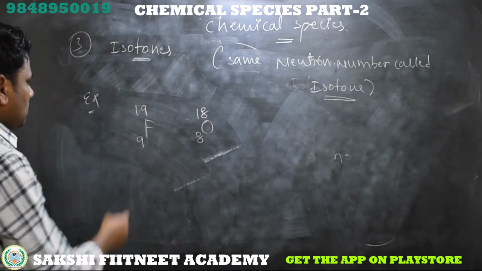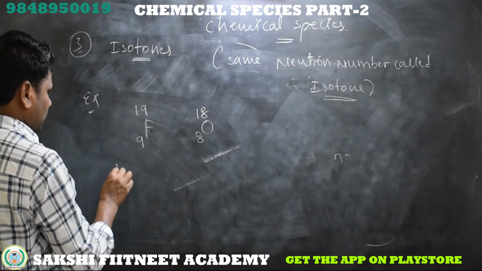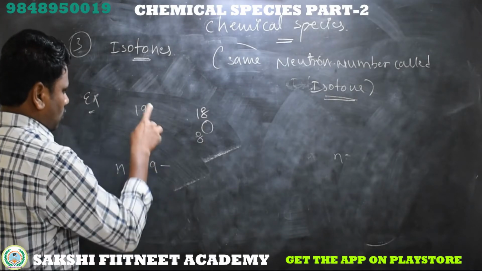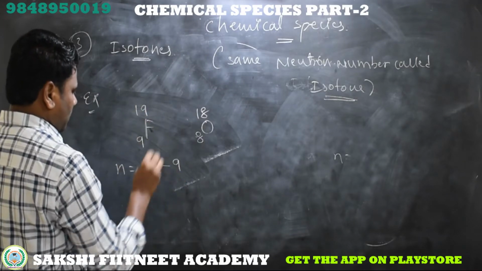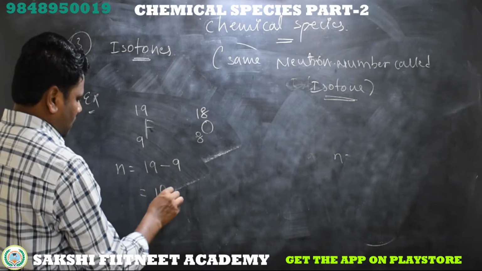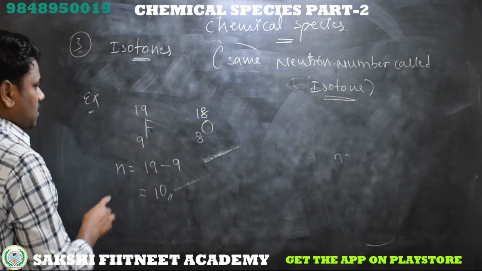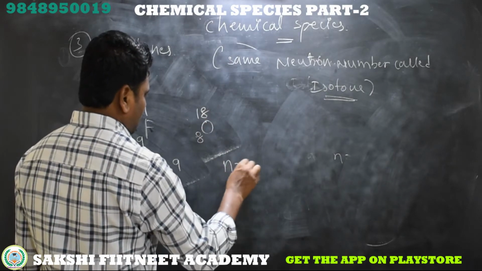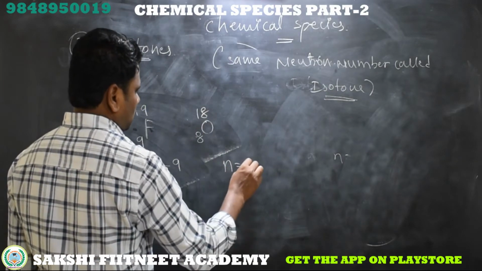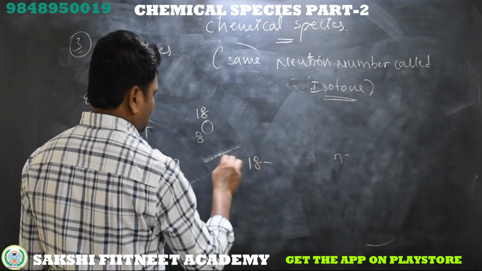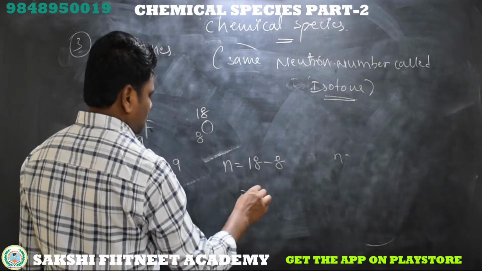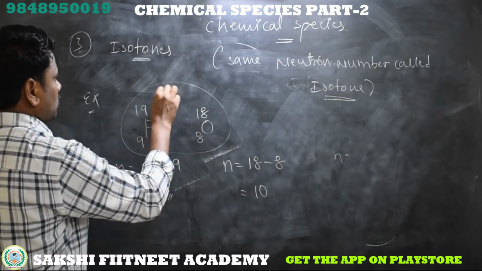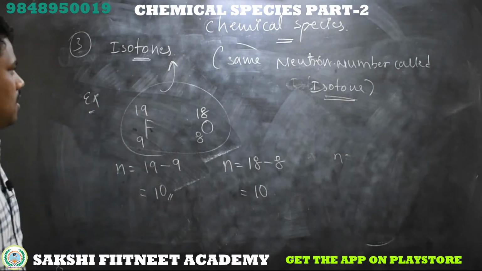The number of neutrons for fluorine is 19 minus 9, which gives 10 neutrons in the fluorine nucleus. For oxygen, number of neutrons equals total mass 18 minus atomic number 8, so obviously 10. What about these two? These two are isotones.